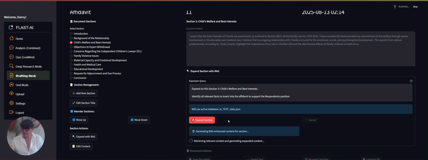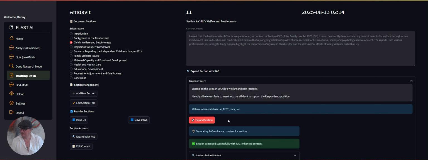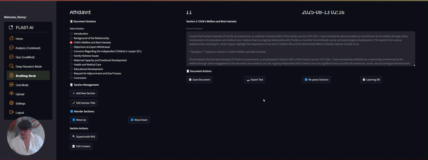So here we've got an expand, and it's looking at the database, extracting that information, and it's going to insert it into that section in the format that you want. Let's wait and see what comes up. So that was successfully expanded.